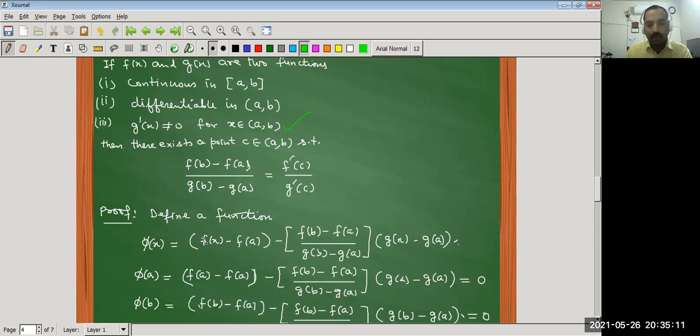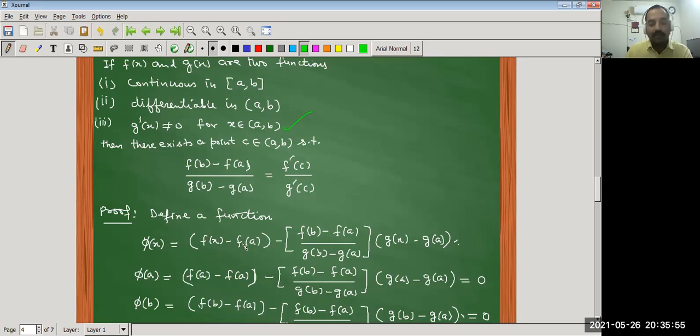So again the sum or difference of continuous functions is again continuous, and we can also say that both are differentiable. f(x) and g(x) both are differentiable, but g dash x is not equal to 0. In this case, because f(x) and g(x) both are continuous in closed interval [a, b] and differentiable in open interval (a, b), phi of x is also continuous in closed interval [a, b] and differentiable in open interval (a, b).